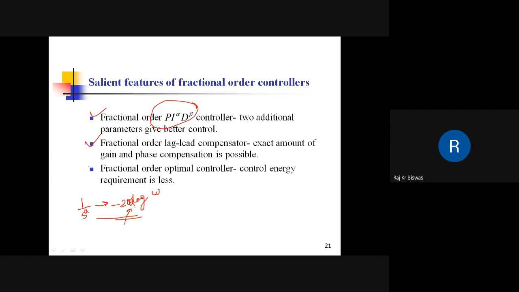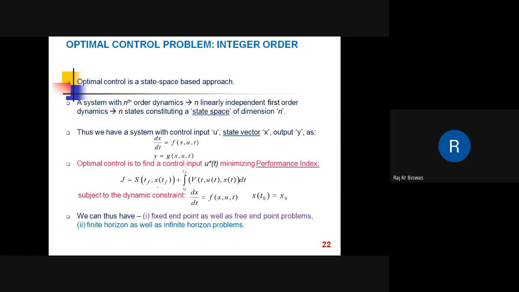So in a fractional order optimal controller, we'll see shortly that the control energy requirement is less. These are some important features of fractional order controllers. In this talk, I'll be mainly discussing optimal control of fractional order systems. Let me talk about optimal control of integer order systems first. This is what optimal control is, a state space based approach.